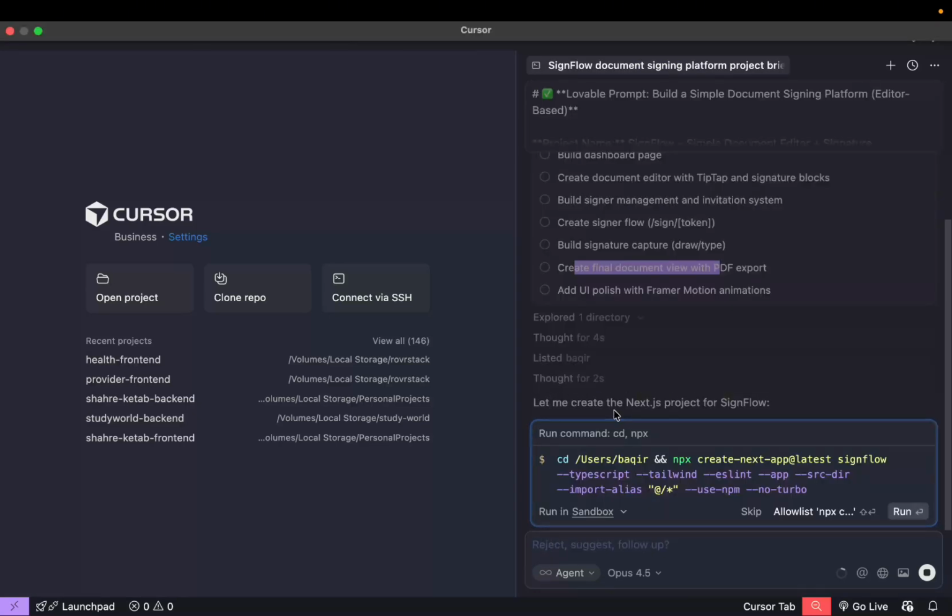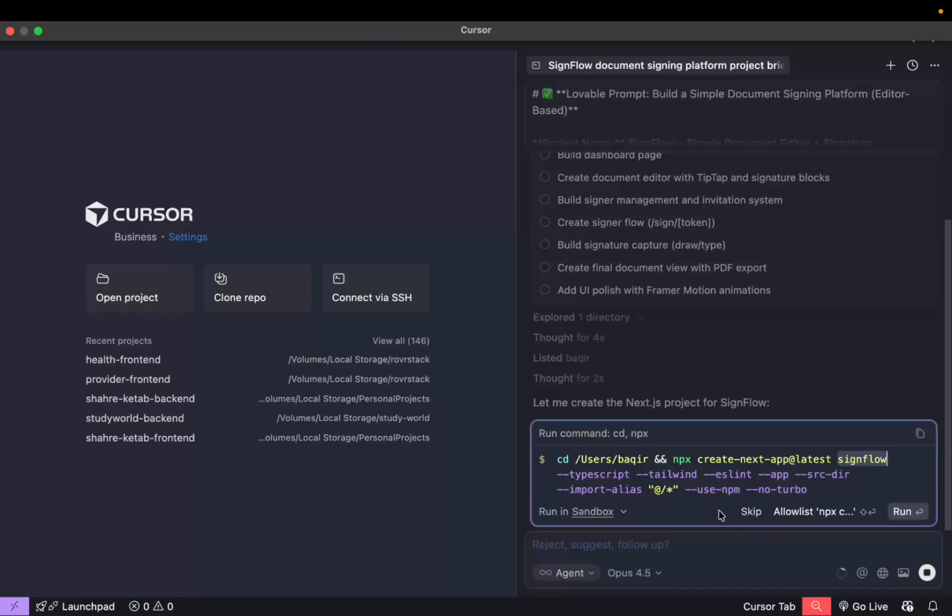So it asks for some permission that we can click here to run this command. So what it does is create a Next.js project. It's called SignFlow. It's okay. The SignFlow is also a good name. I'll change it to the other name that I intended. It should be TypeScript, Tailwind, and ESLint, app and source directory. Import should be alias and then use npm and then no turbo.